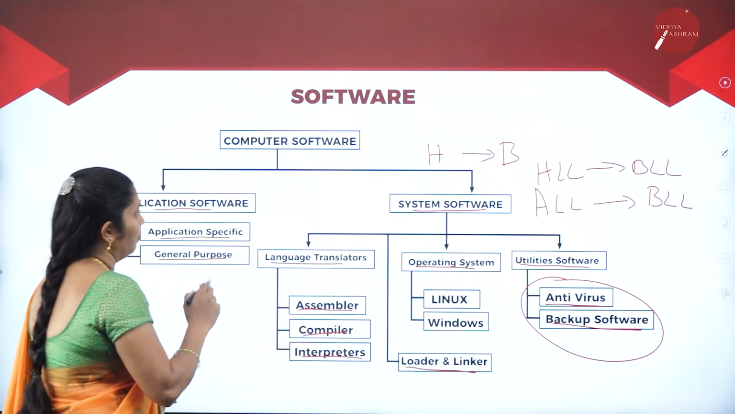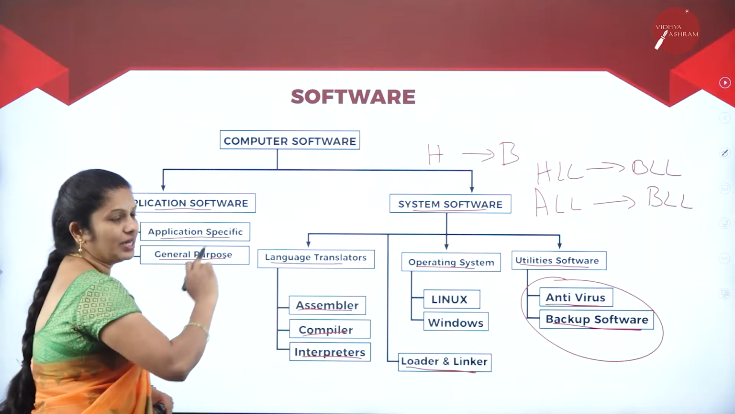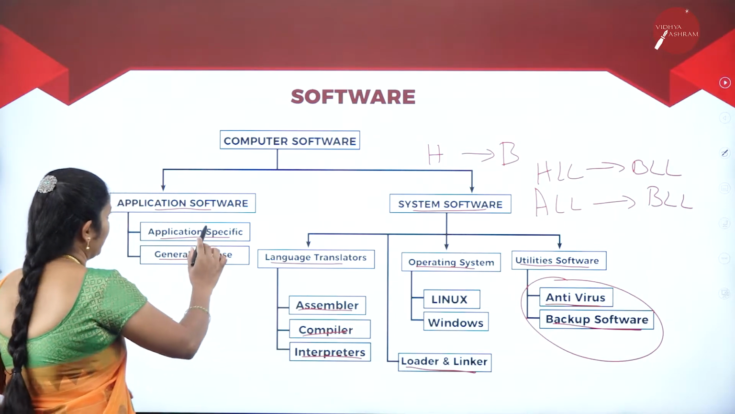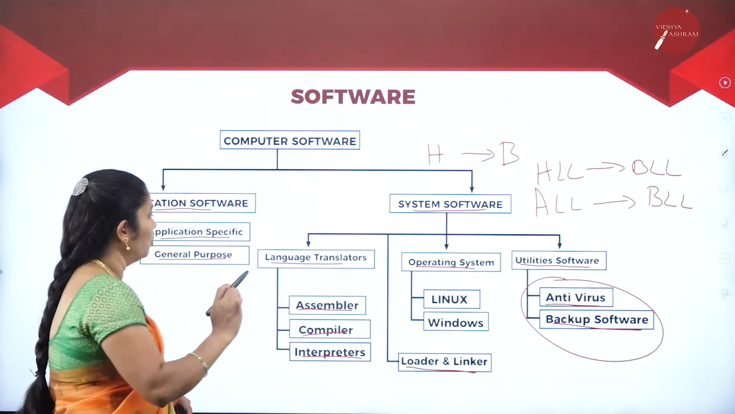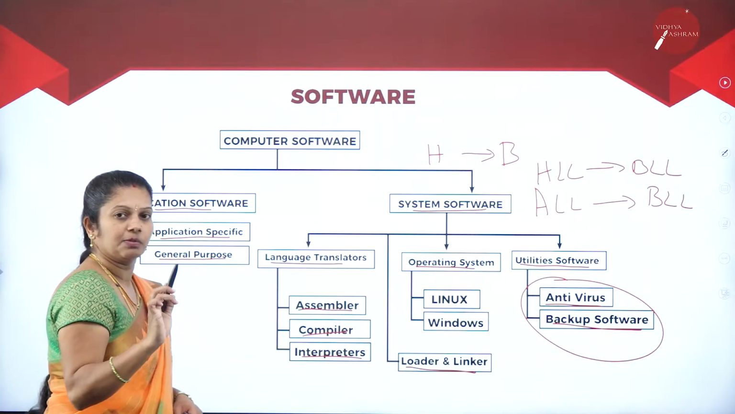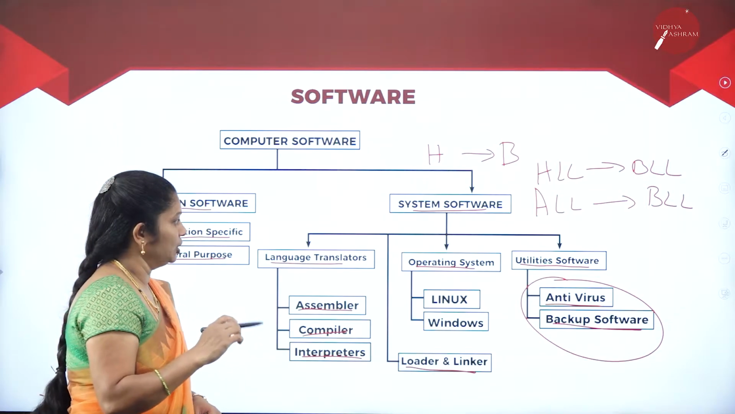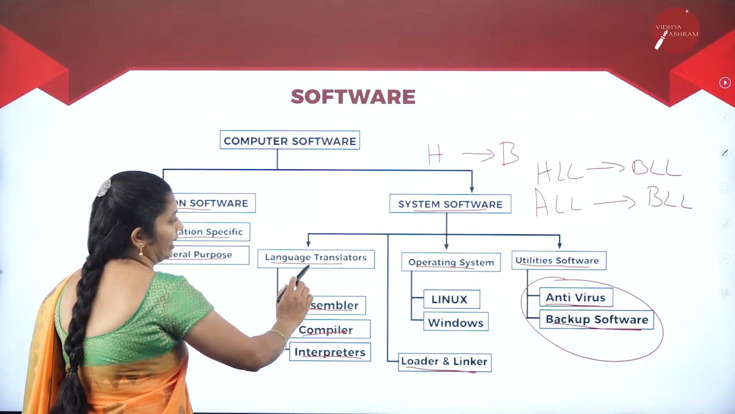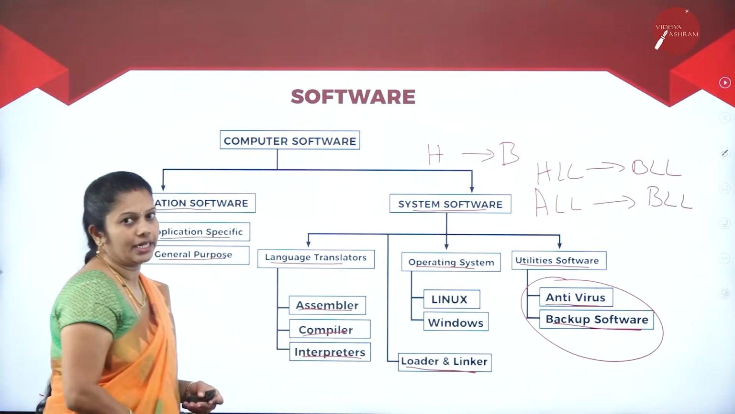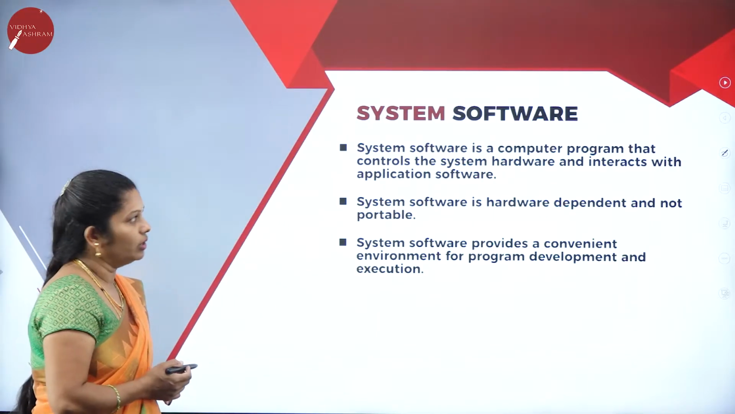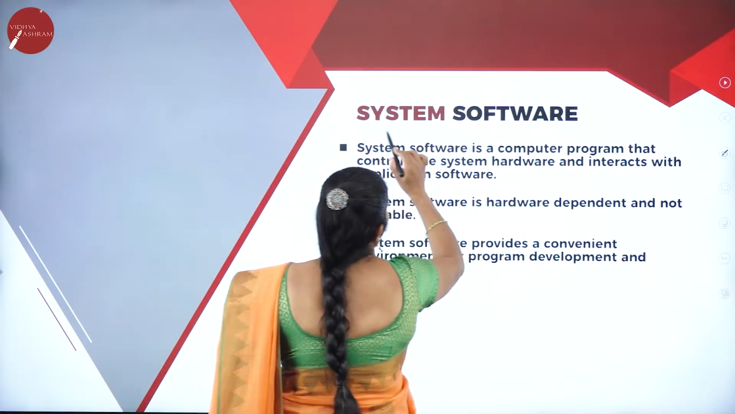Whereas when we come to computer software, there is application software and system software. Under application, specific software performs a specific job only, whereas general purpose software performs all types of operations. Whereas system software includes language translator, loader, linker, operating system, and utility software. Next, one by one we'll move on. First we'll move on to system software.